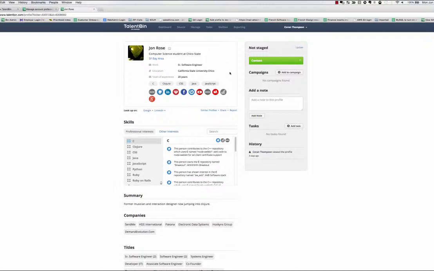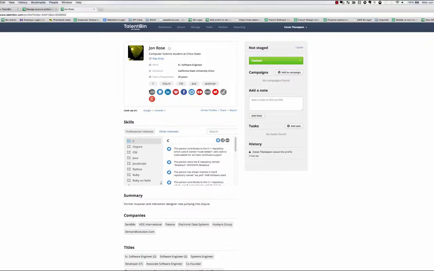So now let's take a look at what we're going to be putting into our messaging and how that outreach will look. As you know, the most important thing when reaching out to passive candidates like you see in TalentBin is to make sure that our initial messaging is customized towards that individual. It has some of their actual web activity and ideally a little bit of personal information on them as well, to help build some rapport and get them interested in writing back to you so that we're not just firing off stock templates into the internet.